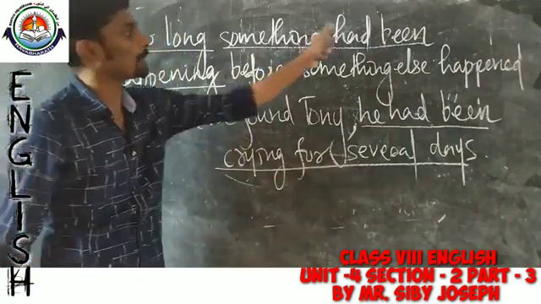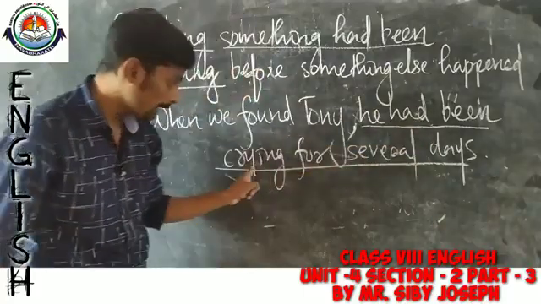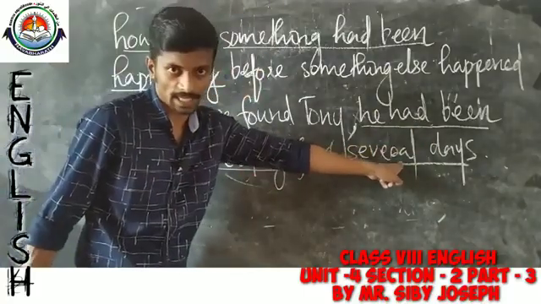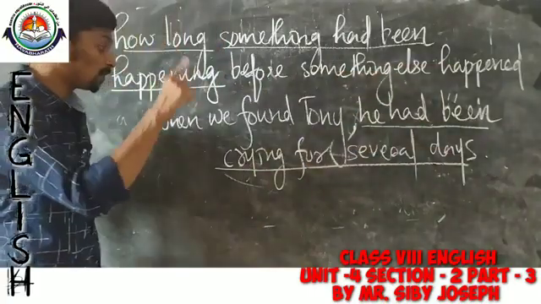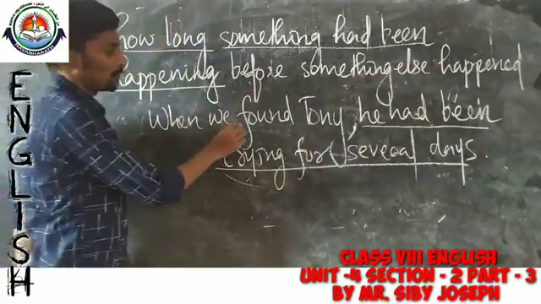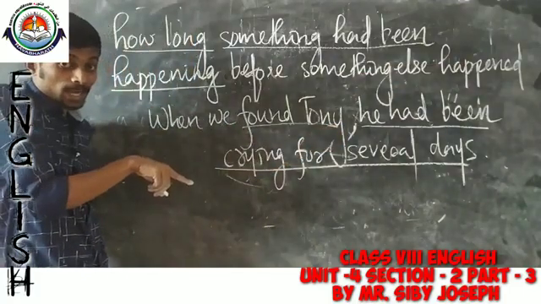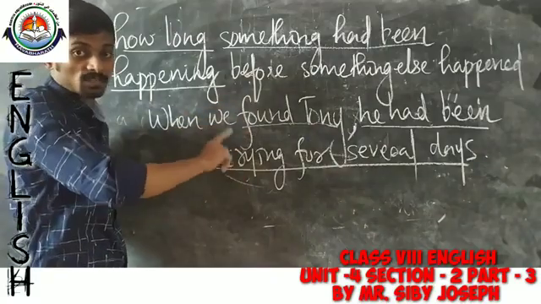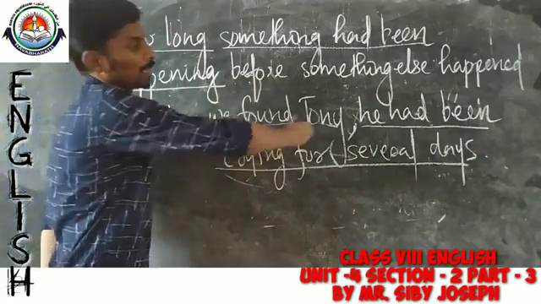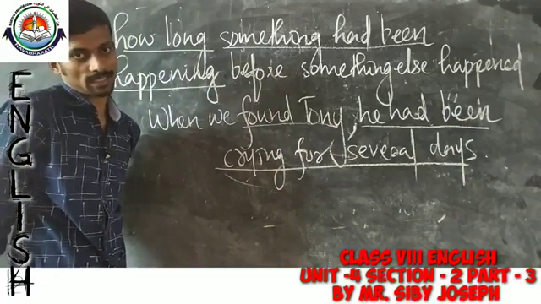So, how long something had been happening? Tony had been crying for several days before something else happened, before they found Tony. So, till the time someone found Tony, he had been crying for several days.